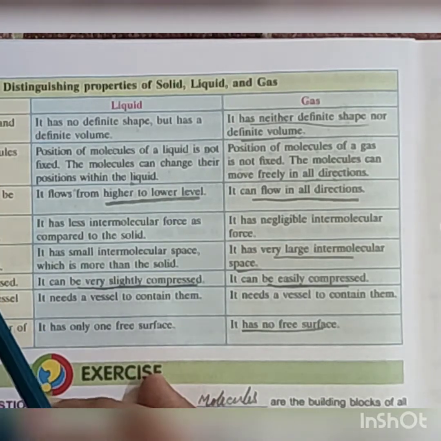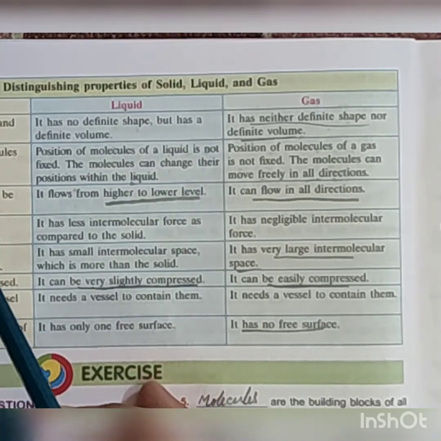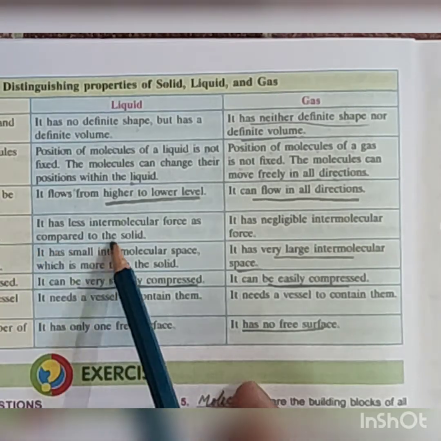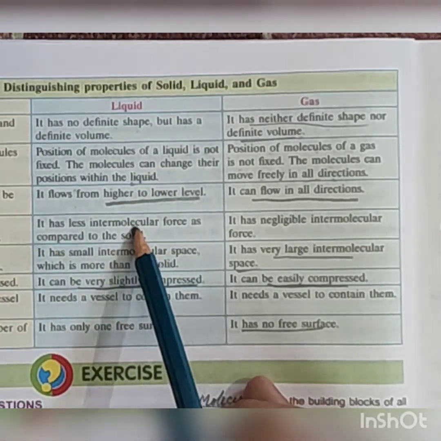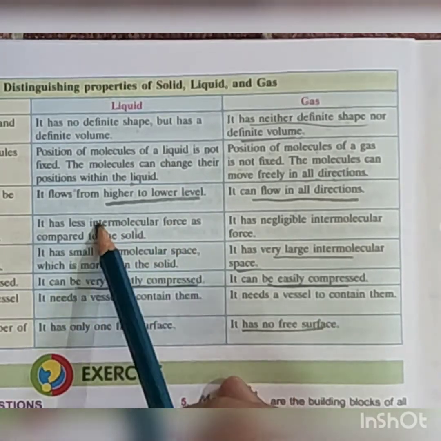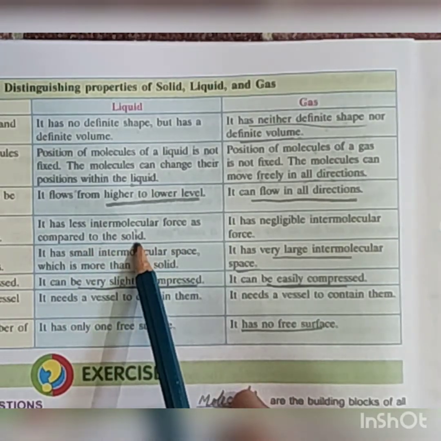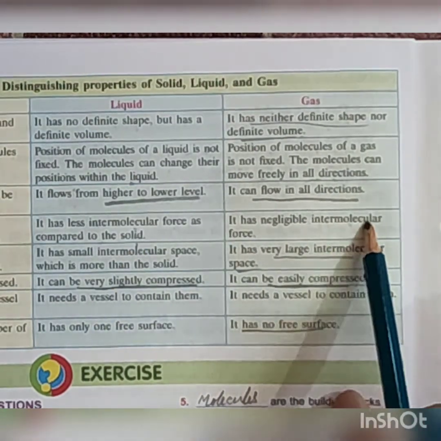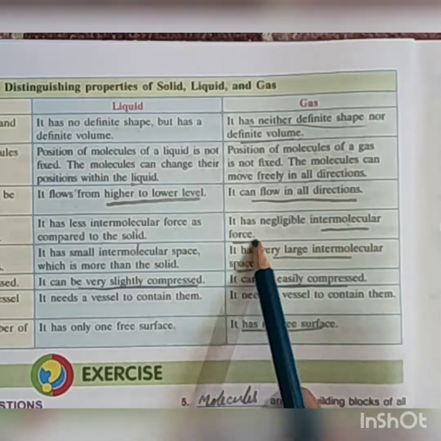In case of solid, it has very strong intermolecular force. Very important. In case of liquid, intermolecular force is less as compared to solid. And in case of gas, intermolecular force is negligible.